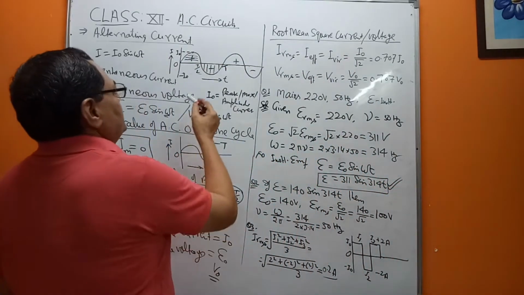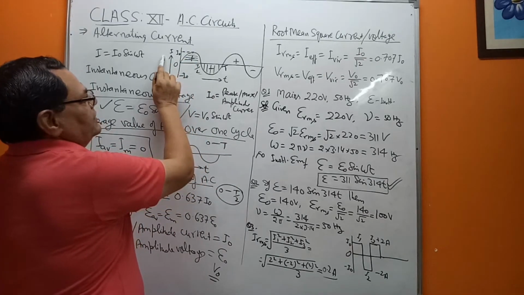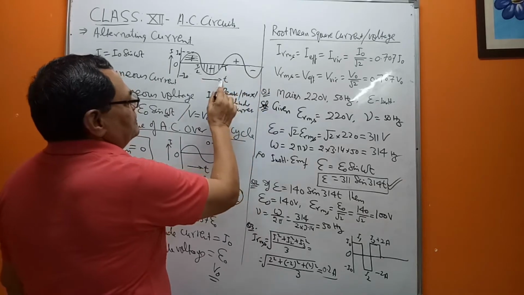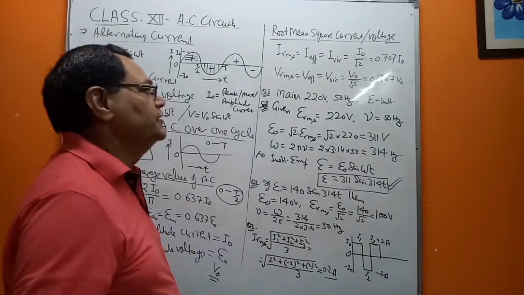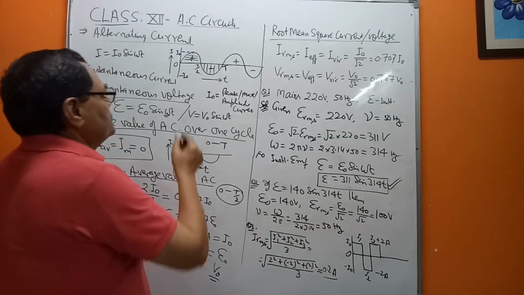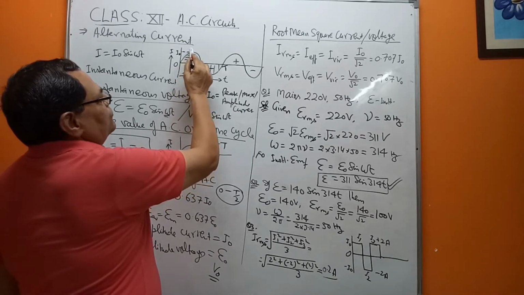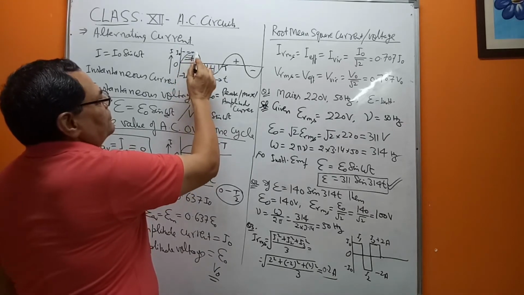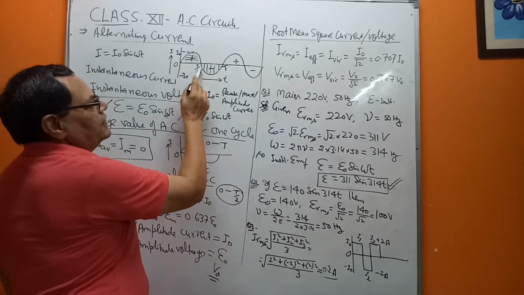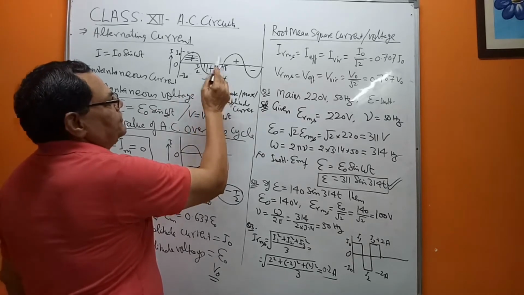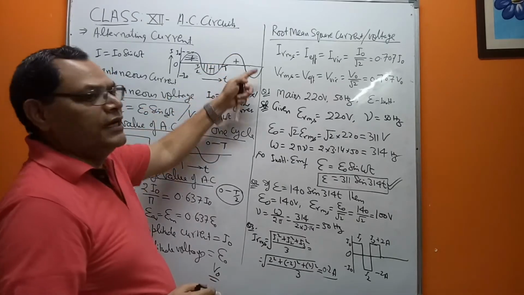So basically you will see that along the y-axis, suppose we take the current variation, and along the x-axis we take the time variation. So that is the variation of the current with respect to time. What you see here is that the current varies from the origin. From here it goes up and then comes down. For the first half cycle, that is till T by 2, it is in the positive phase, and for the next half it is in the negative phase, that is till T. And similarly it continues again positive and negative.